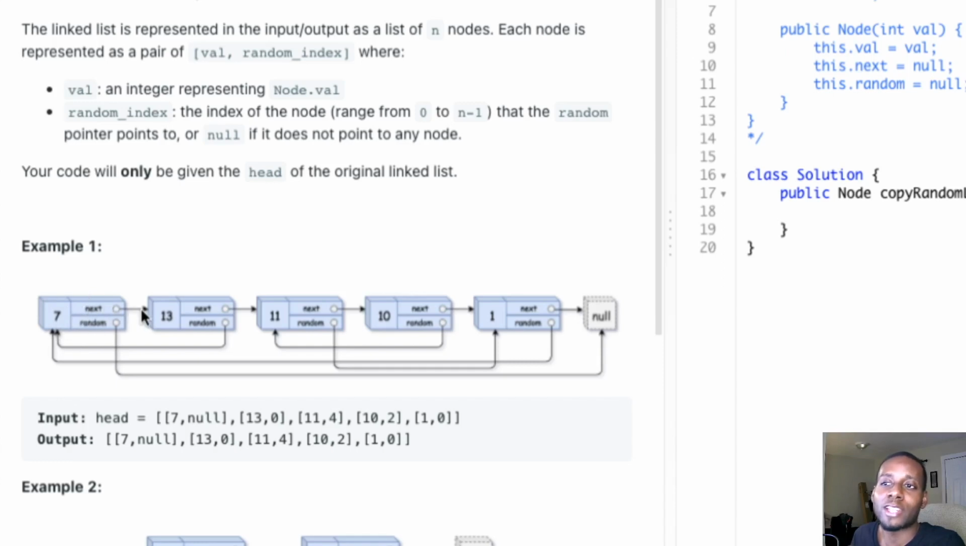7's copy's next should be pointing to where the original next was pointing, right? It's pointing to 13, right? But we don't want to point the copy of 7 to 13. We actually want to point it to 13's copy, right? So the structure of the hash map, guys, is going to look like this.